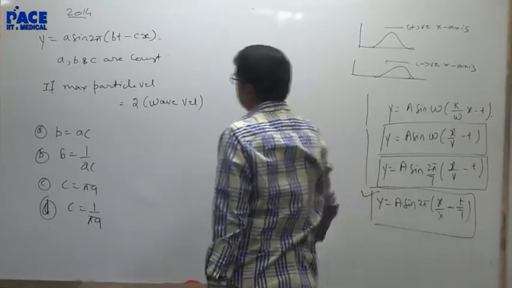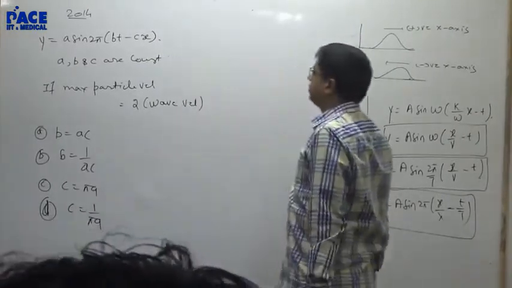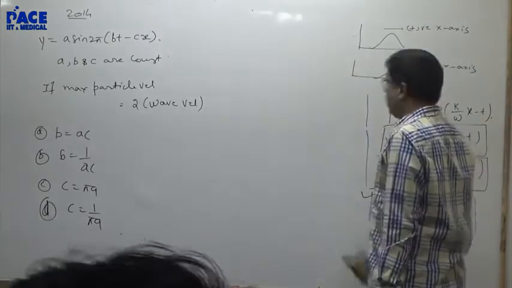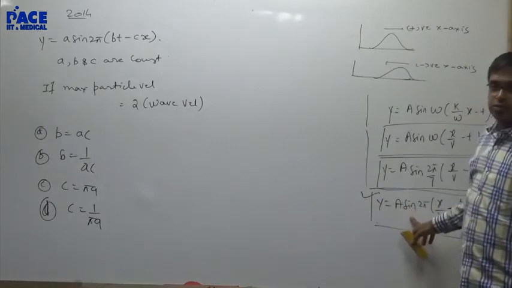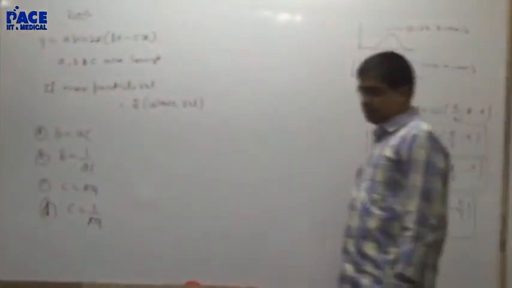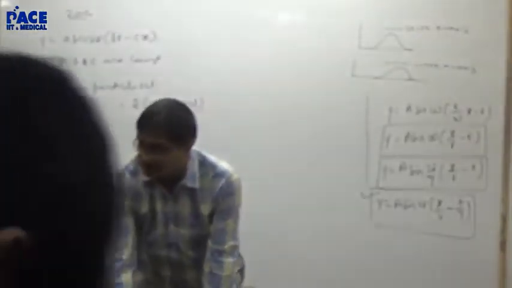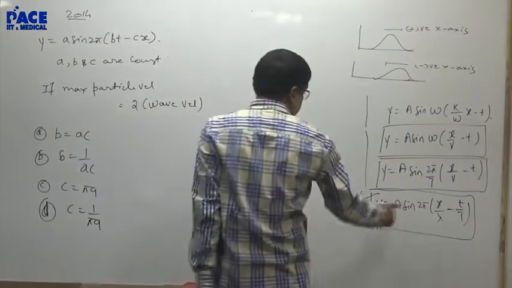What will you do? You will compare this equation with this, A sin 2π(bt - cx). See, one more important point.